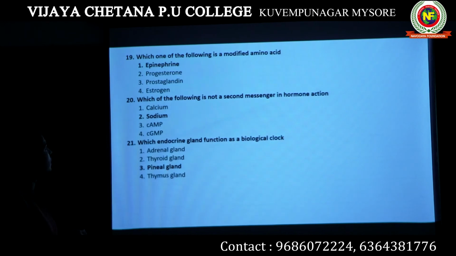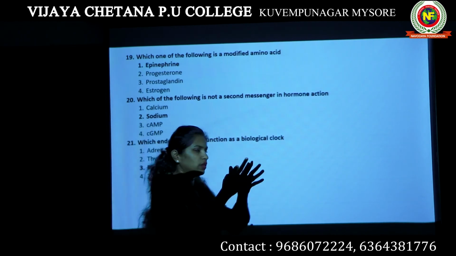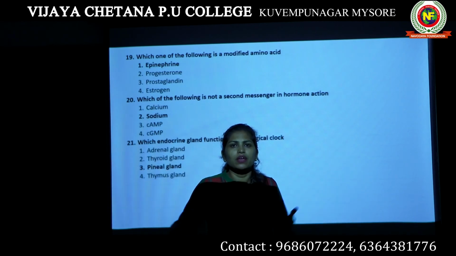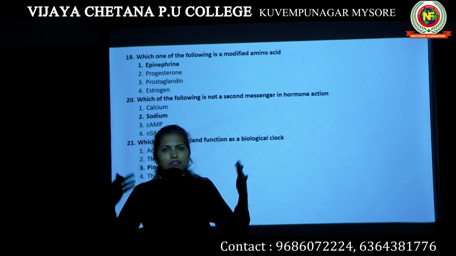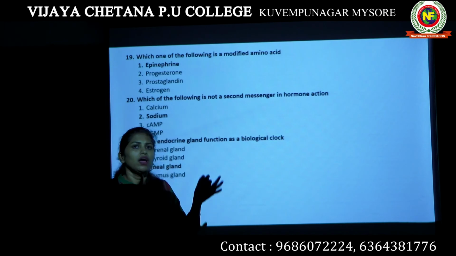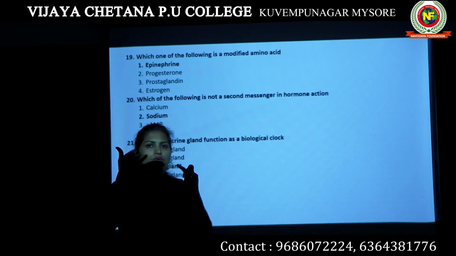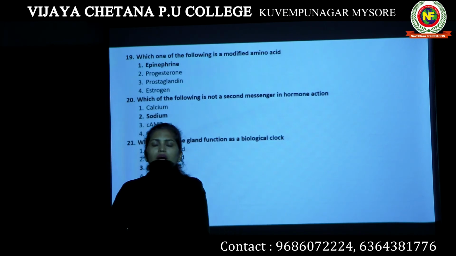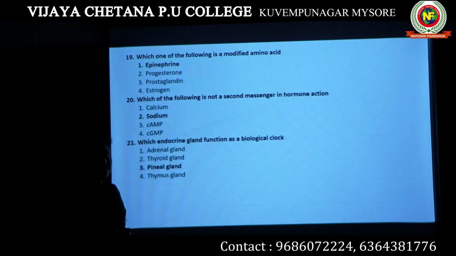Then the next question, 19th question: which one of the following is a modified amino acid? While discussing the different hormones based on chemical component, we studied the peptide hormones, the iodothyronines, the steroid hormones, and the amino acid derivatives.